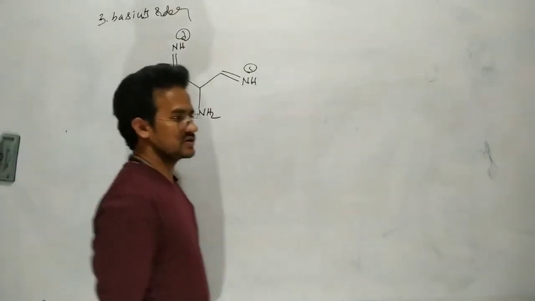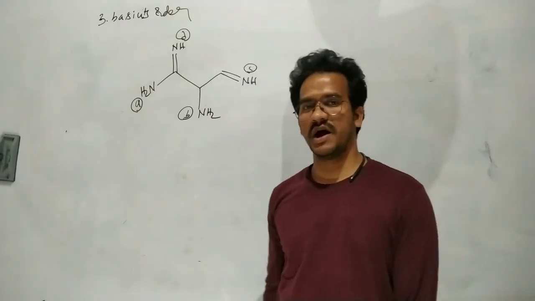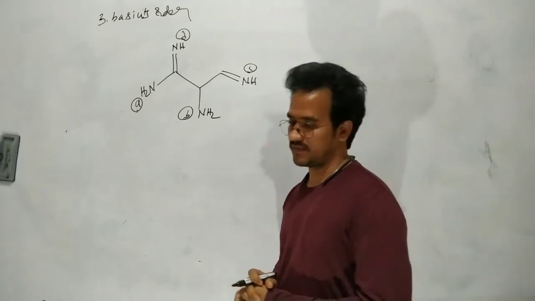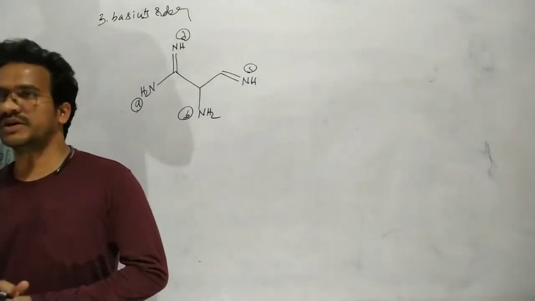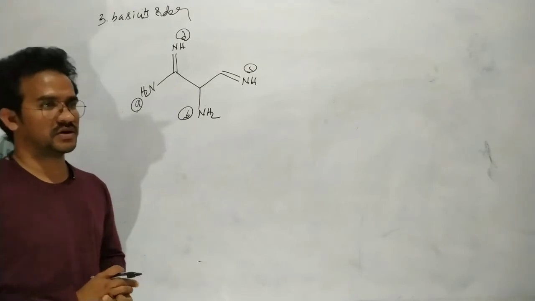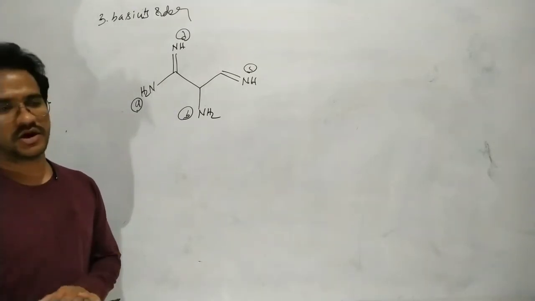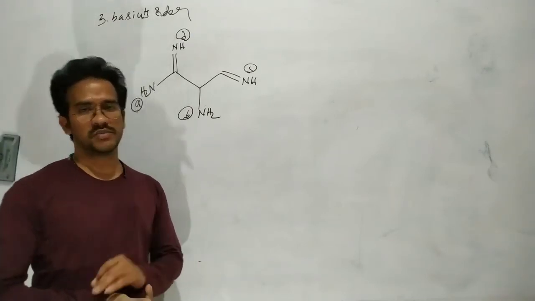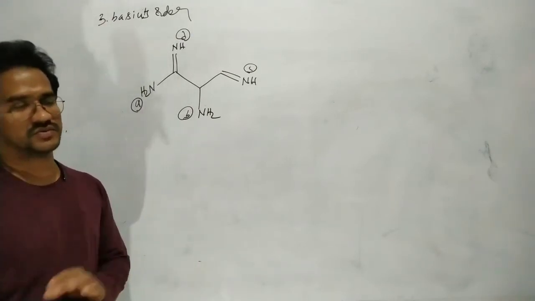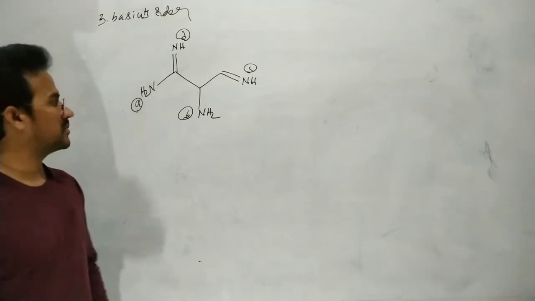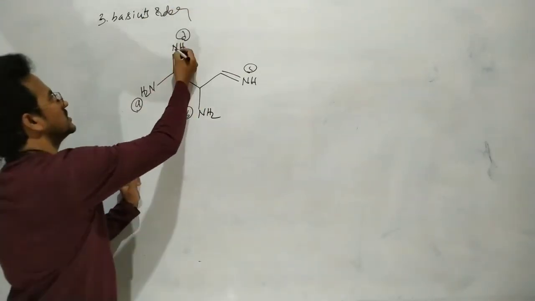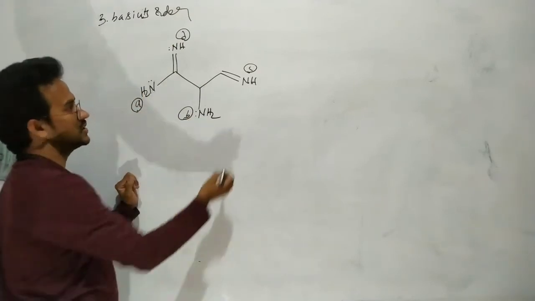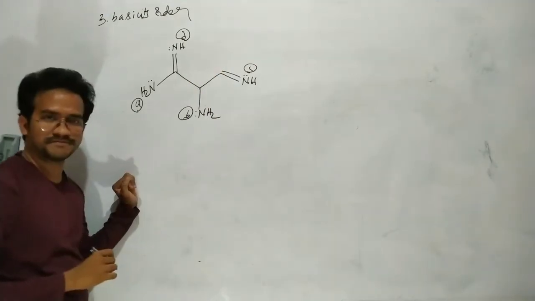So for this compound, let us discuss the basicity order of the different types of nitrogens present in a single compound. Nitrogen basicity mainly depends on the electron donating tendency. If it is a good electron donor, it is a strong base. Here there are lone pairs of electrons on each of these nitrogens.